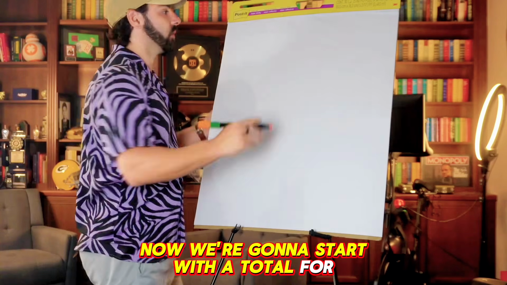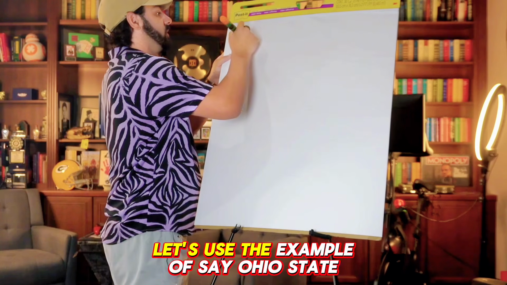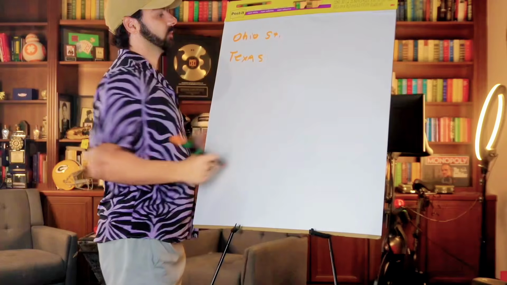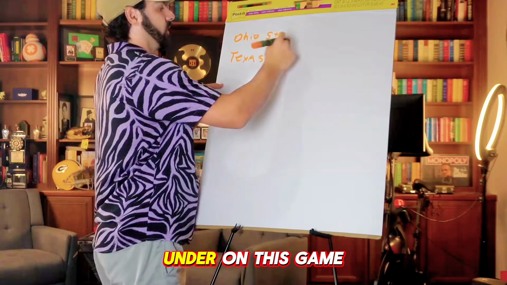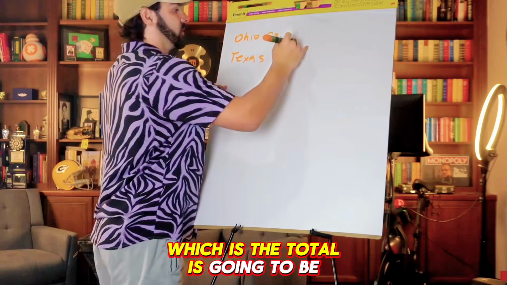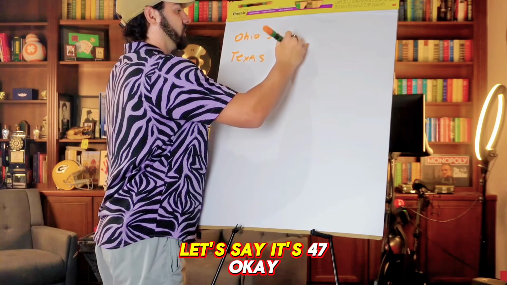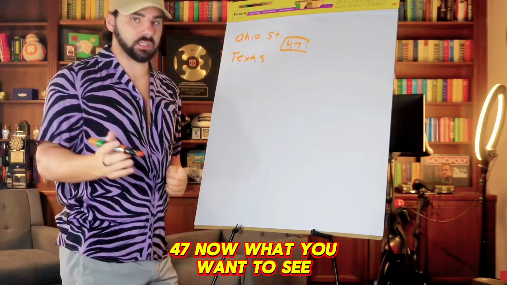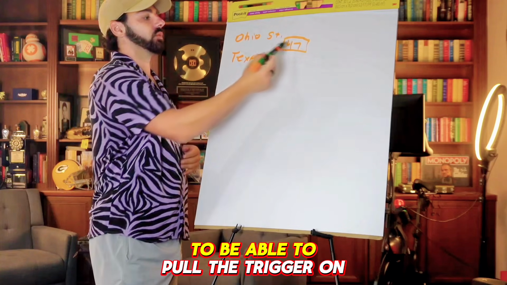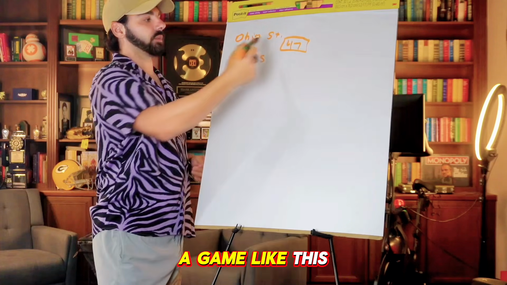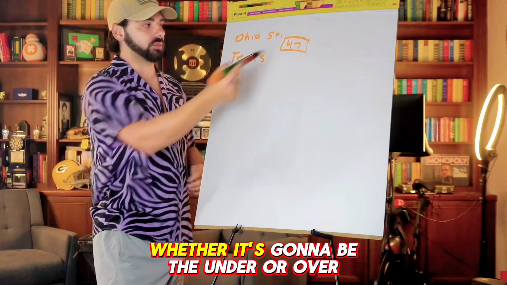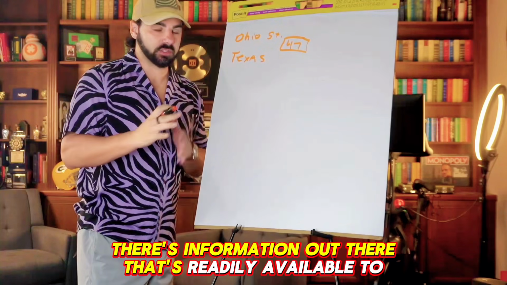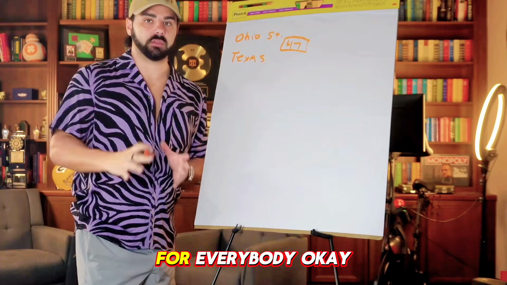Now we're going to start with a total, for example. Let's use the example of, say, Ohio State going against Texas. Let's say that the over-under on this game, which is the total, is 47. Now, this is what you want to see to be able to pull the trigger on a game like this and make a bet, whether it's the under or over. There's information out there that's readily available to the public for everybody.